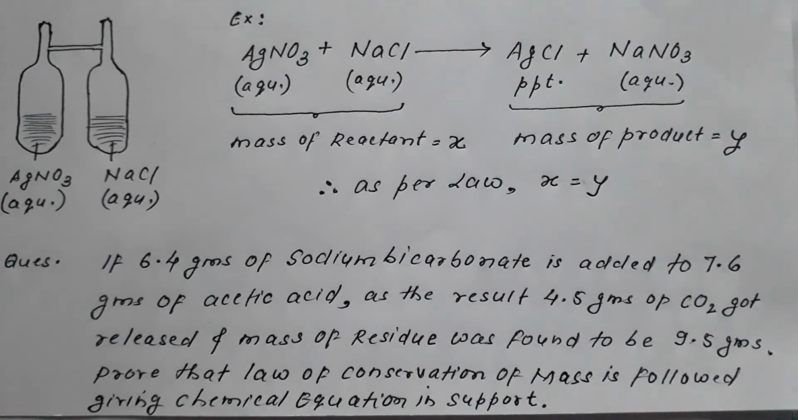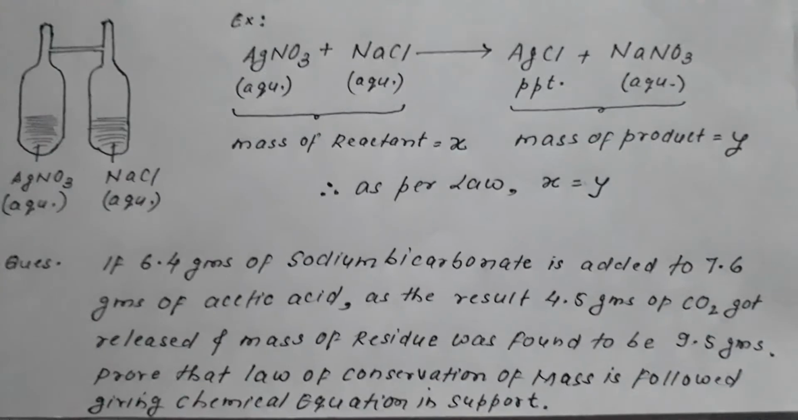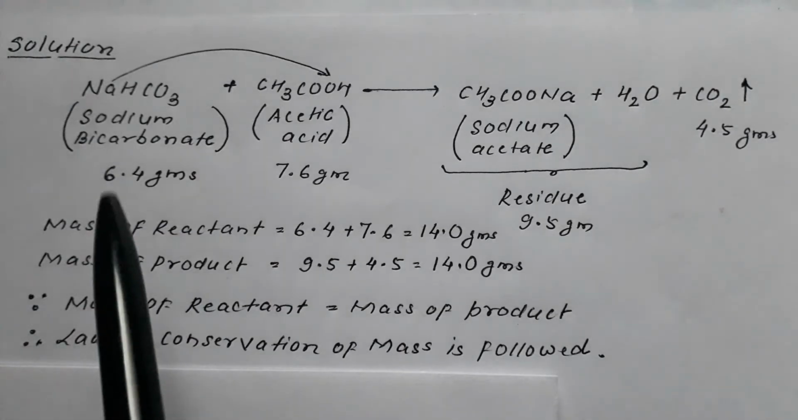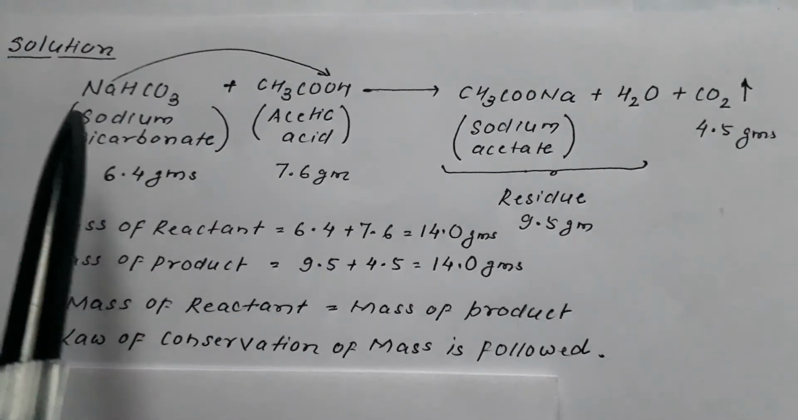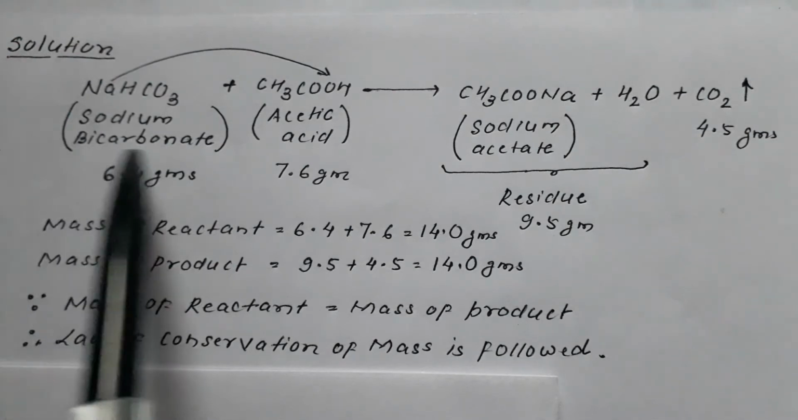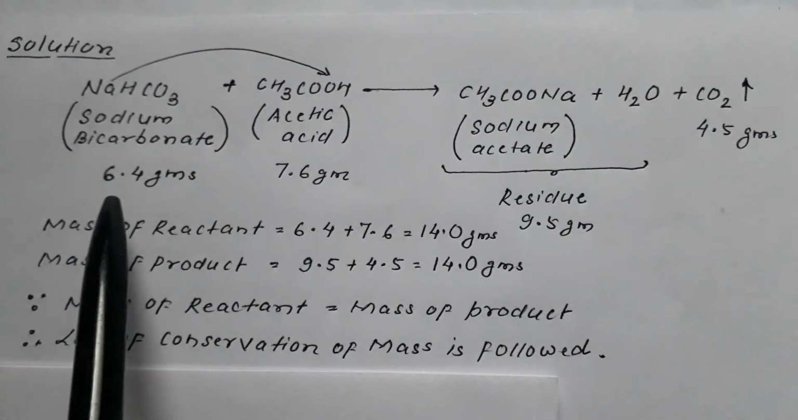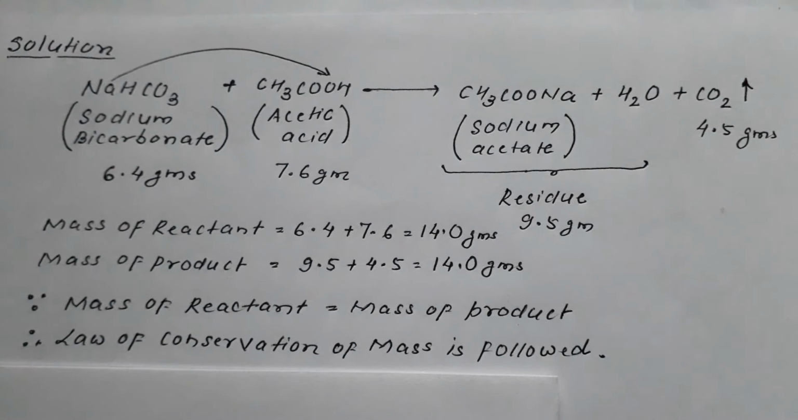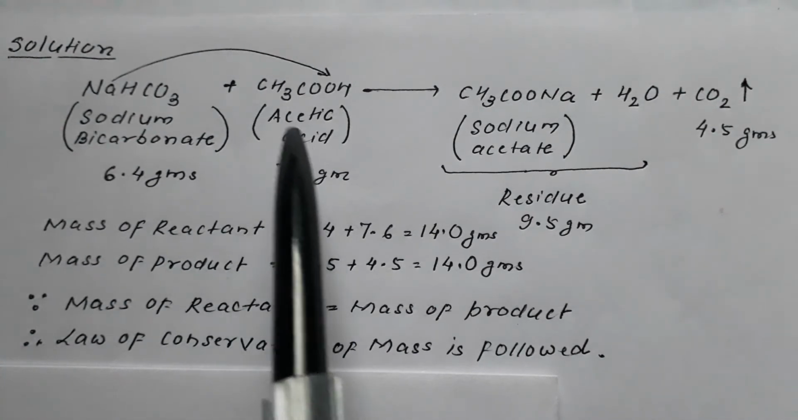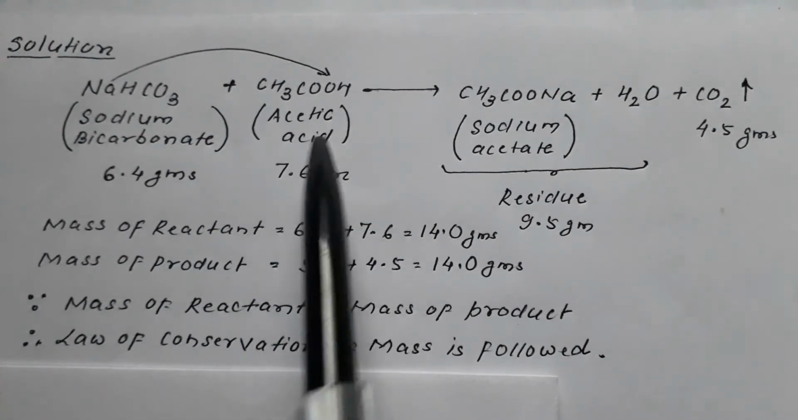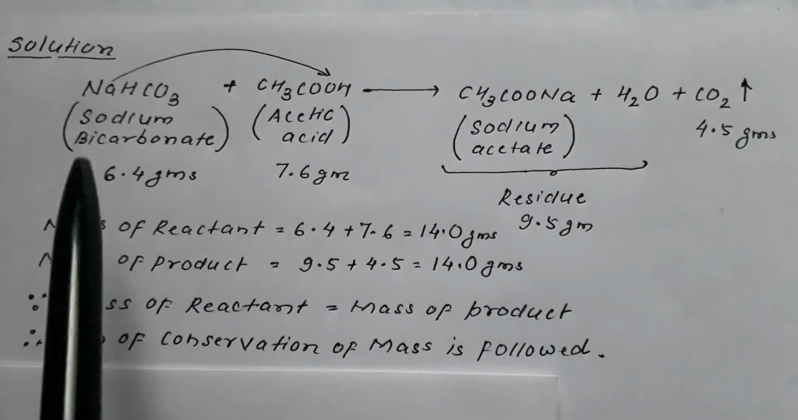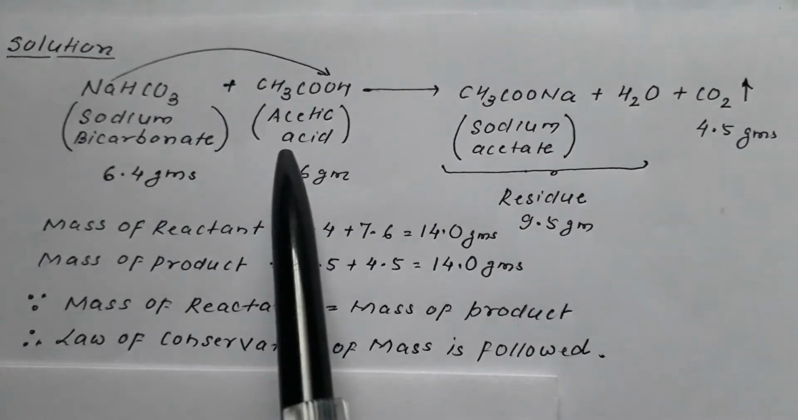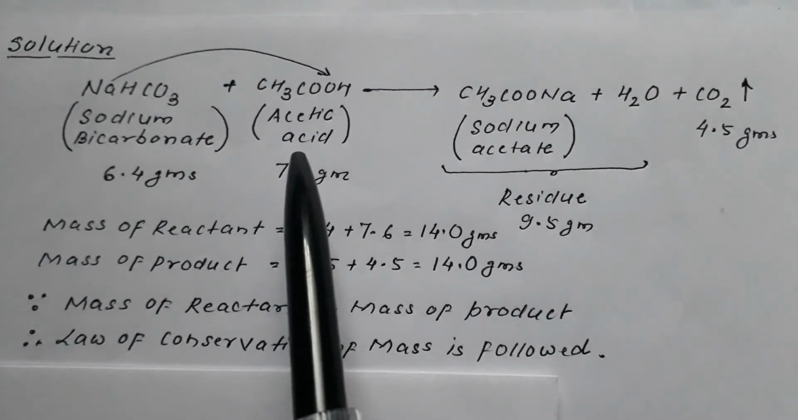Let's deal with the solution of this numerical problem. So we have been given NaHCO3, sodium bicarbonate. How much? 6.4 grams is given in the question. Next we have been given acetic acid, CH3COOH. How much? 7.6 grams.